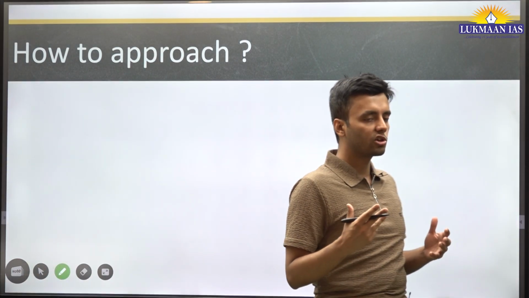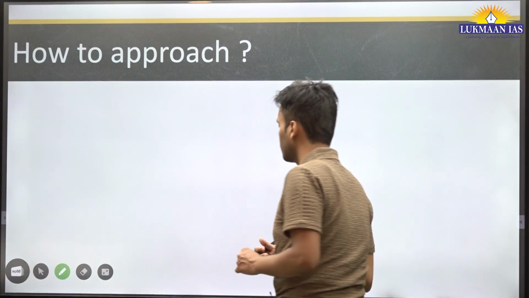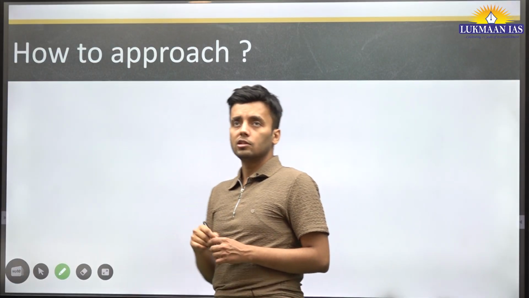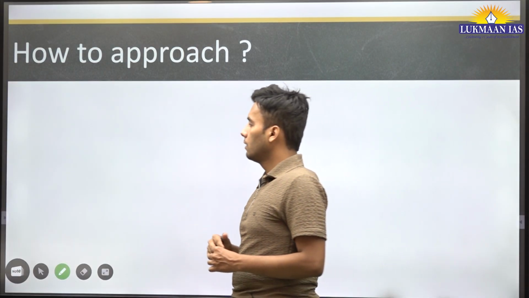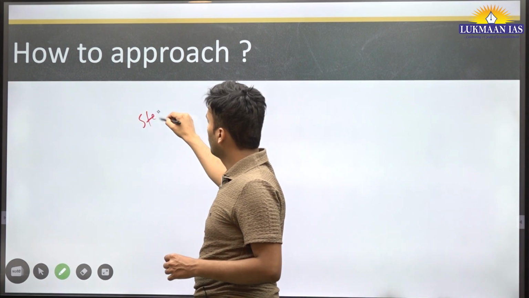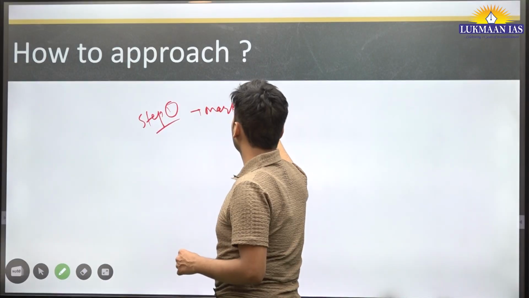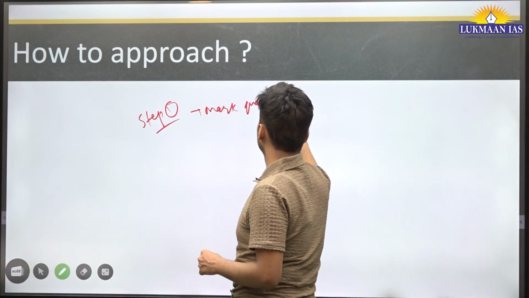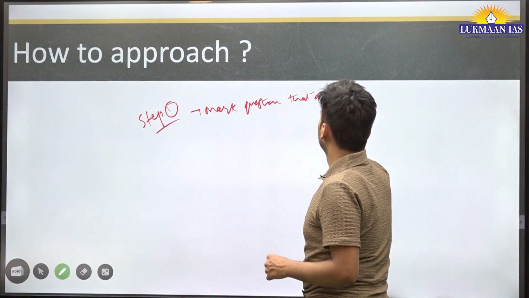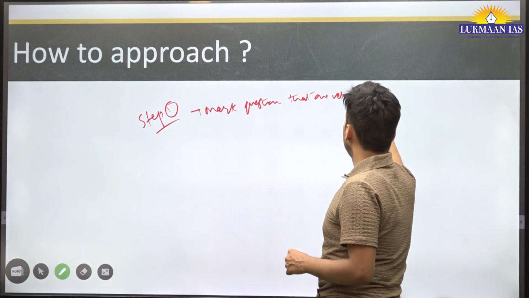Now in the examination, when you are given the paper, what first step should you do? Step 1: mark questions that are very easy.